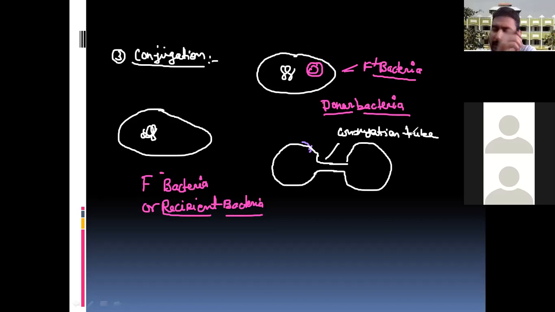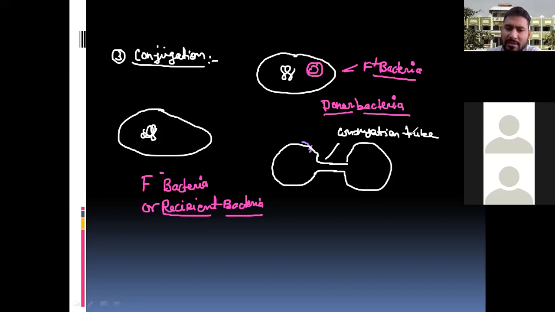And I already told in previous classes about this. This conjugation tube generally forms through the pili. I told you the pili are made up of the pilin protein. They are involved in the formation of the bridge, conjugation tube or conjugation bridge. So this is formed through the pilin protein or pili.